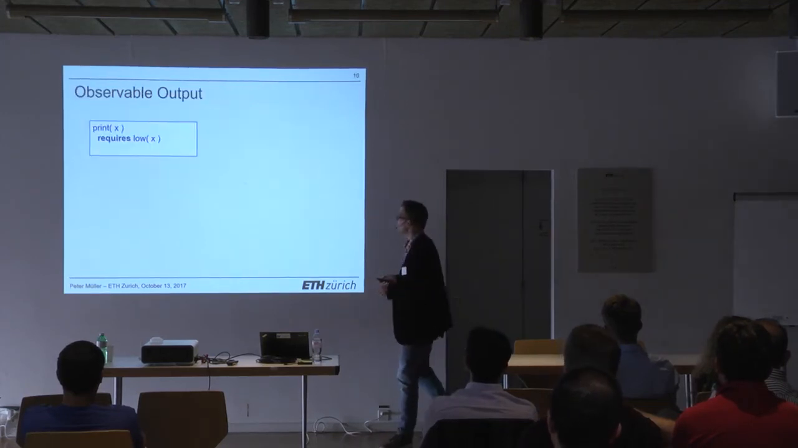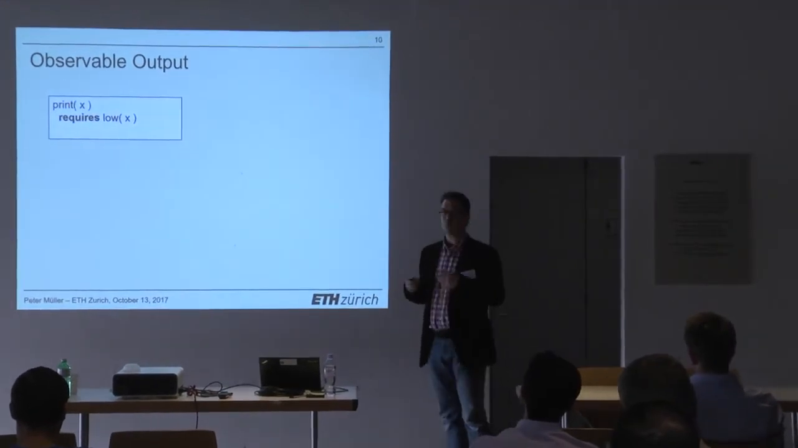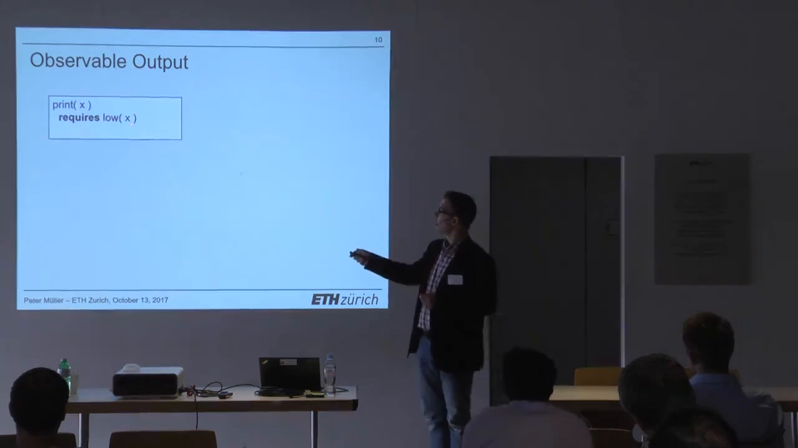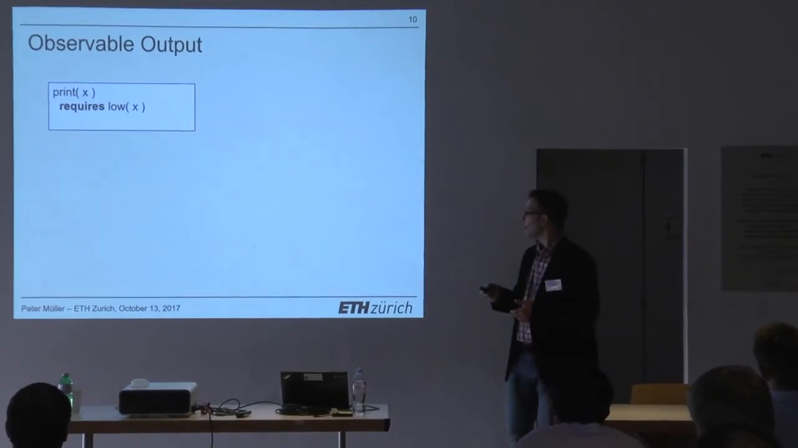All right, so let me show you some of the twists. So here's another example. Let's imagine we have a print function. So print something on the screen. And so naturally, we would expect that the parameter must be low. You should not just print your secrets on the screen. But that turns out to be not enough.